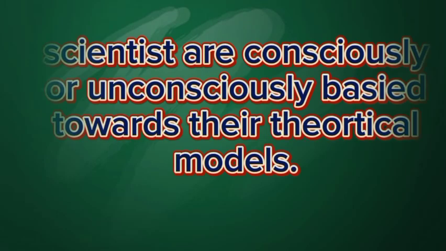Number one, scientists will always try to interpret the data in a way which supports their view, their theoretical model. Sometimes they may get enormous data which will not fit easily in their model, but they will try to push it into their model. Sometimes scientists may ignore the data which contradicts their theoretical model, which gives us a clear conclusion that scientists are consciously or unconsciously biased toward their theoretical model.